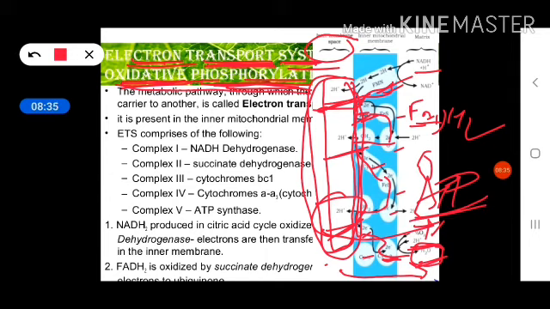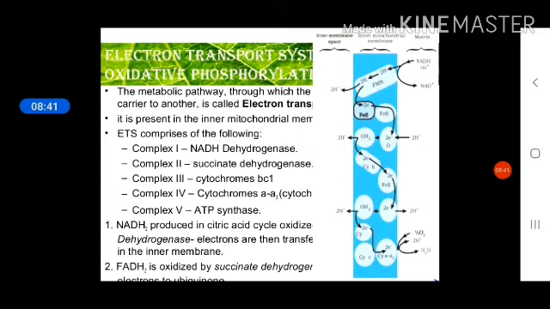Okay, and how many complexes are there? A total of 5 is given here, but actually for the electron transport only these 4 complexes are involved. This 5th complex is involved in ATP synthesis, so it is not involved in electron transfer, it is involved in hydrogen ion or proton transfer. But for the electron transport system only these 4 complexes are involved.